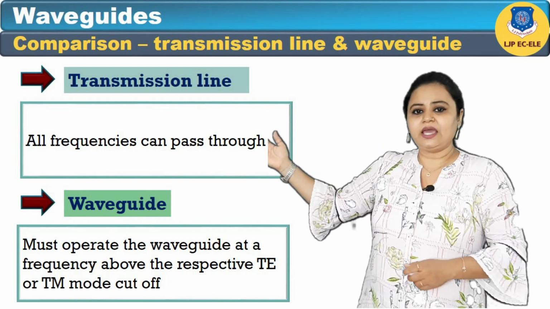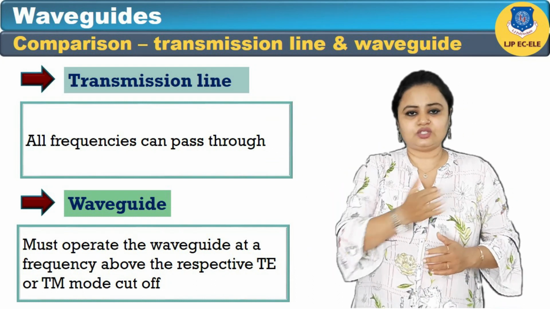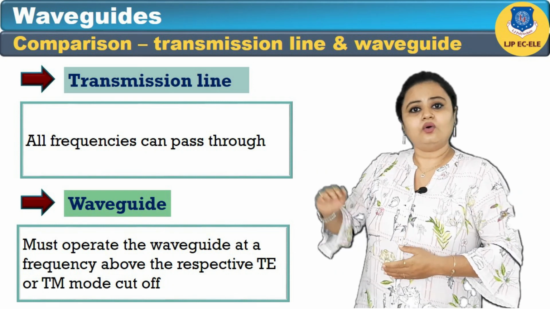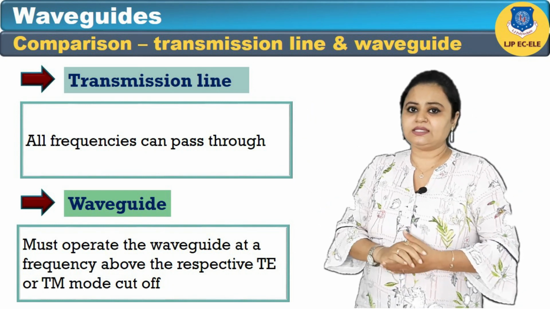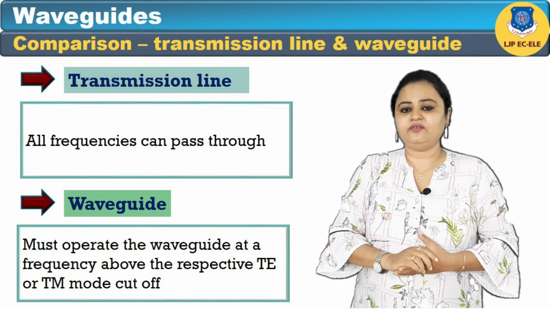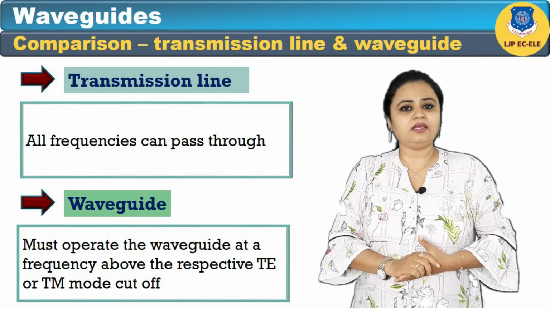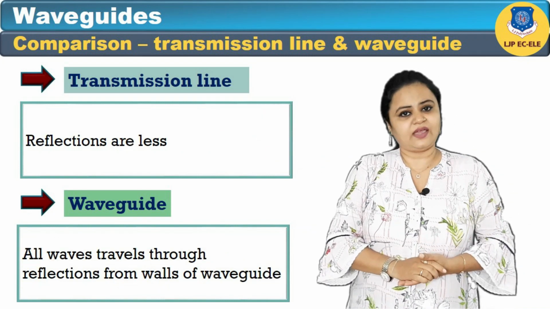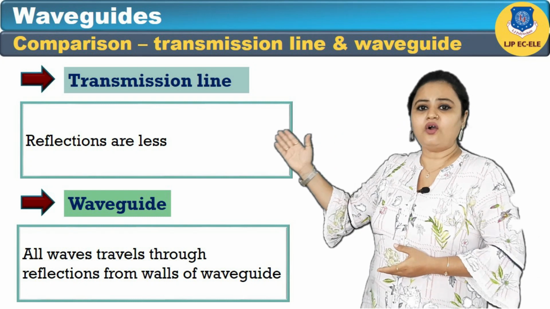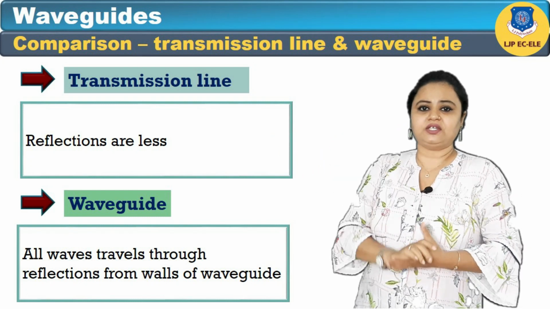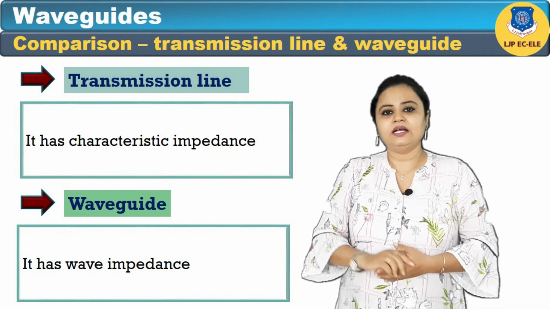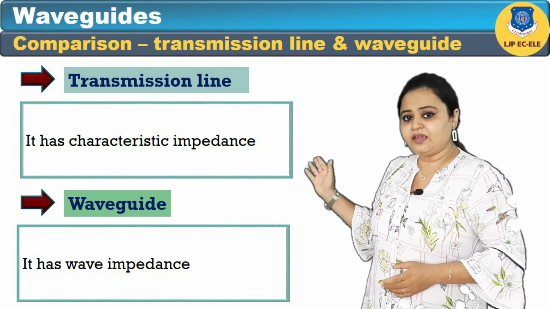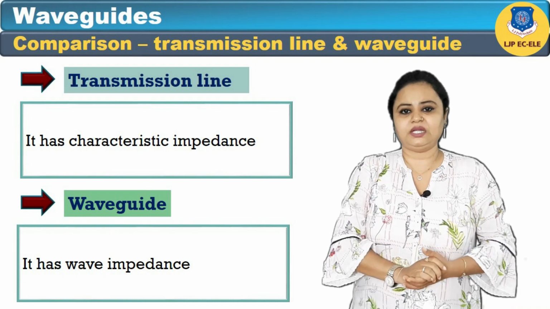In transmission lines, all frequencies can pass through, whereas in a waveguide only frequencies higher than the cutoff of the TE and TM modes will propagate. So we can say a waveguide is a high pass filter. Reflections in transmission lines are very few, but in a waveguide all waves travel through reflections from the walls of the waveguide. In a transmission line we consider characteristic impedance, but in waveguides we consider wave impedance.